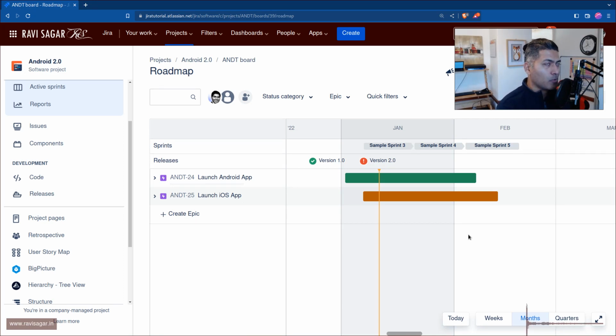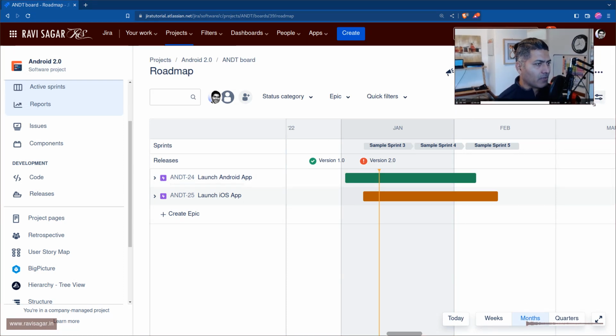I guess many people do create sprints, although they may not use all the agile features, all the things that you're supposed to do. But it's okay as long as you are on that path. I think it's fine. So let us say you have this scenario where you have sprints. For example, in this particular case, I have sprint 3, 4, and 5. Some of these sprints are maybe running right now. Some of these sprints are in the future.